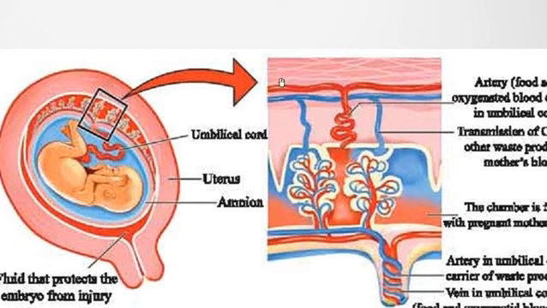Here we see that some blood vessels come out from the mother's body and enter into the uterus. So an artery coming from the mother's body enters into the uterus and supplies blood into this chamber. This space is actually a blood containing chamber, filled with the mother's blood that comes through the artery. And the mother's blood contains a comparatively higher amount of oxygen and nutrients like glucose, amino acids, etc.